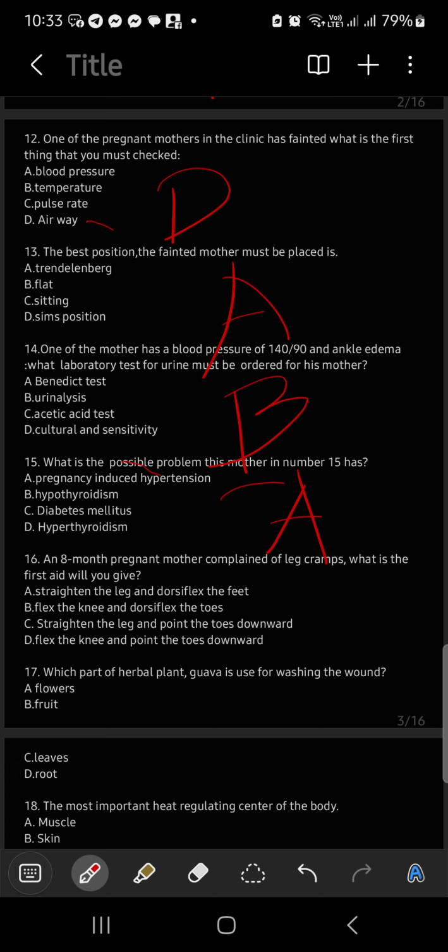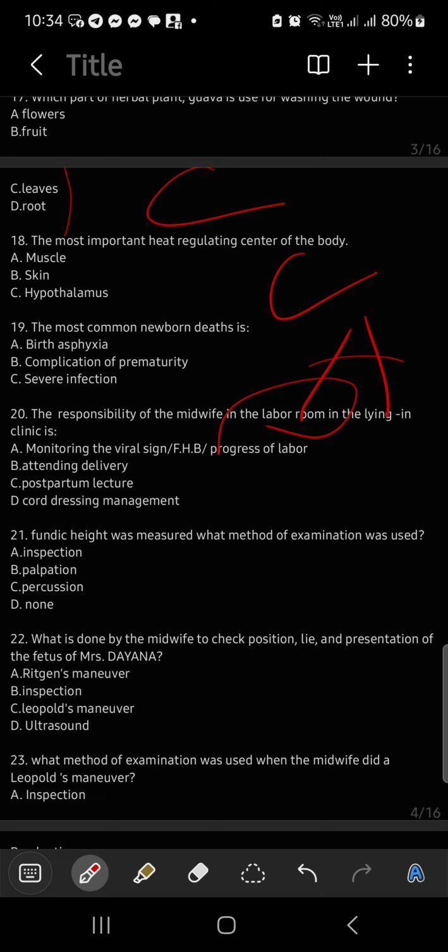Oh my God, it's hypothalamus. The most common newborn death is birth asphyxia. The responsibility of the midwife in the labor room in the lying-in clinic is, okay, the question is in the labor room. Of course, others can be on the DR table already, or DR area. So, only for the labor room activity is letter A. Fundic height was measured by palpation, letter B.